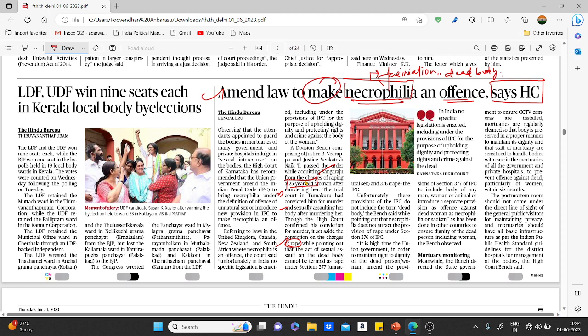What exactly they pointed out: the act of sexual assault on a dead body cannot be termed as rape under Section 377, that is unnatural sex, and Section 376, rape, of the IPC. There is no provision to give a verdict for necrophilia. So the High Court recommended that the Union government add a provision for necrophilia under this section of rape. That is what the context is about. So you got to know what necrophilia is here, right?